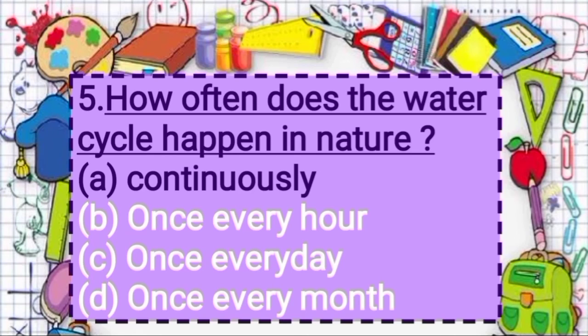Option D, once every month. Answer is option A, continuously, means the water cycle happens in nature continuously.